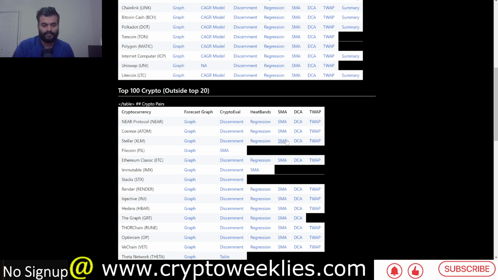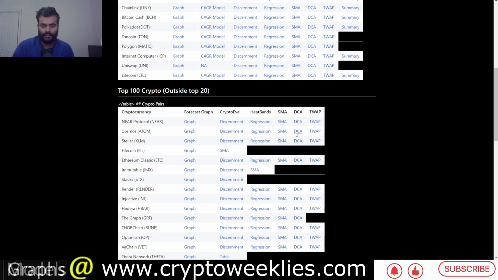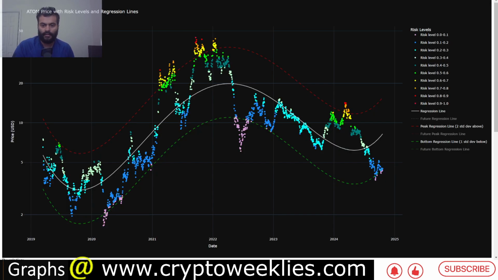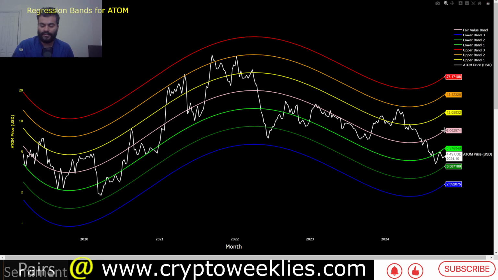In terms of analyzing the regression based valuation, the same model that we discussed over here, the DCA model, instead of using a risk based valuation, what we have also done is a regression based rainbow analysis, where the base case or the base function is this line in pink. On top of this pink line, there are 3 standard deviation residuals to the upside, 3 standard deviation residuals to the downside, to understand what would constitute a bullish case or a bearish case, and where the market is right now trading. The price at this point is trading between the 2 standard deviation bottom and the 1 standard deviation bottom.